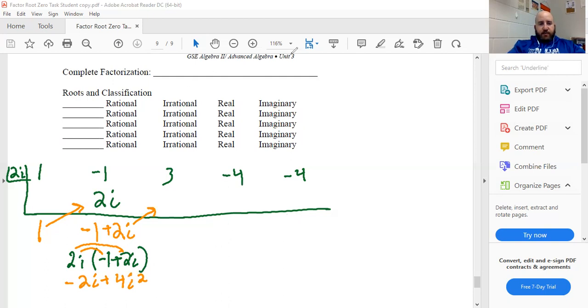-2i plus 4i squared. You need to keep writing below when I want to do those, since I'm a little limited. I'm going to try to see if I can move this up so I can keep writing underneath. So you keep writing. You're just going to keep writing underneath there. You don't have to erase this and move it up.